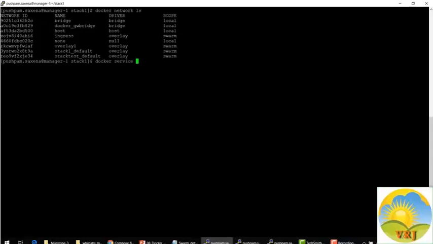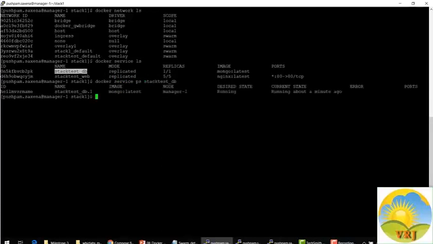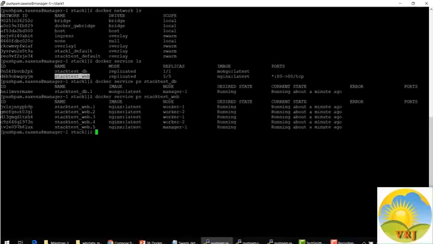Now let's take a look at the services created by this stack. First we will do docker service ps for the db. As we had instructed, it is running on the manager1 node, which we can see here. Similarly, if we list the web service, we see there are 5 instances which are running on the worker nodes as well as on the manager node.